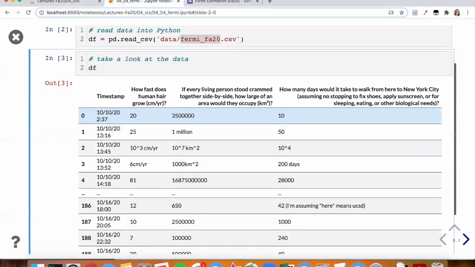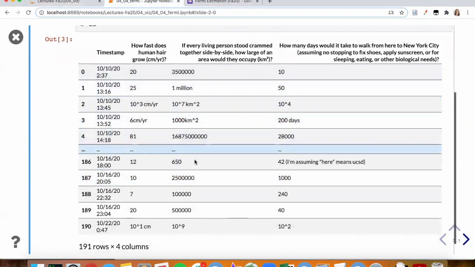If we take a look, here is just a snapshot of these data. You can see that even at this point, there are a whole bunch of different ways in which people entered how fast human hair grows in centimeters per year. There are a whole bunch of ways in which people specified the units. Some people included the units, some people didn't.